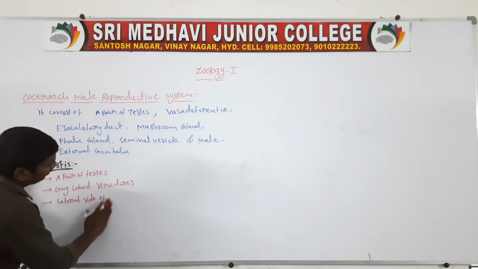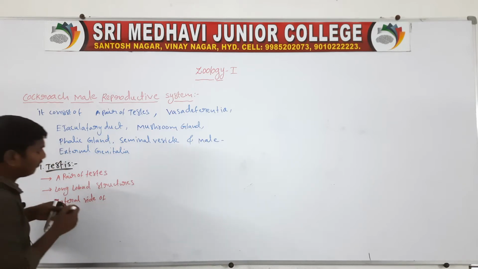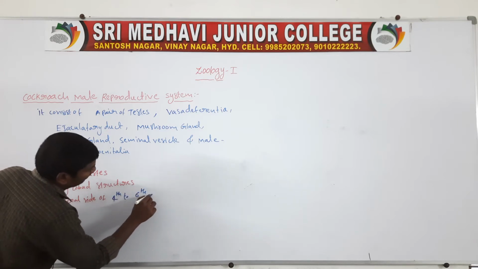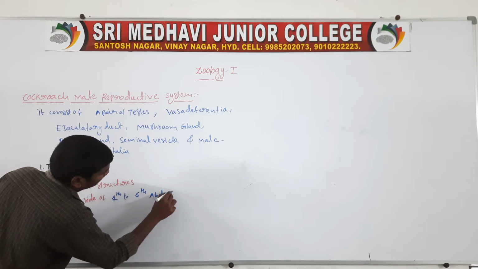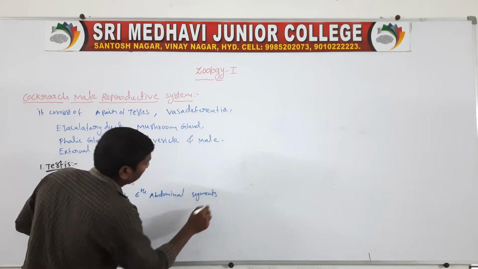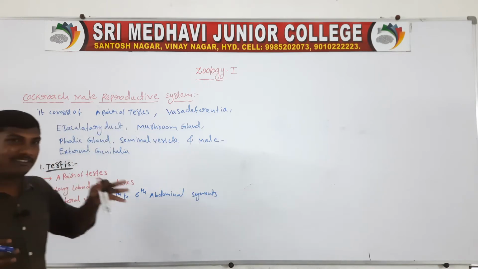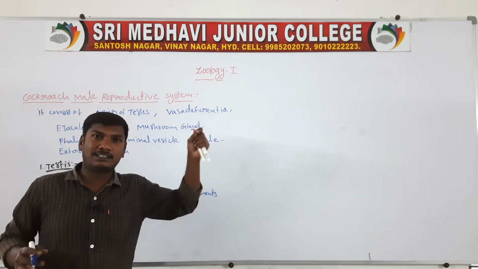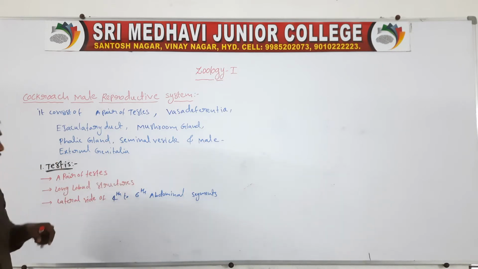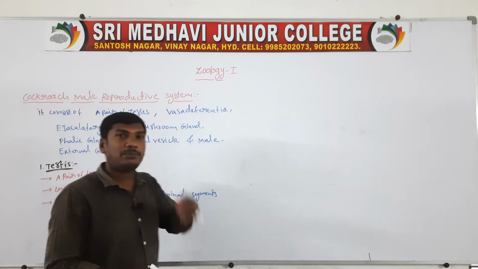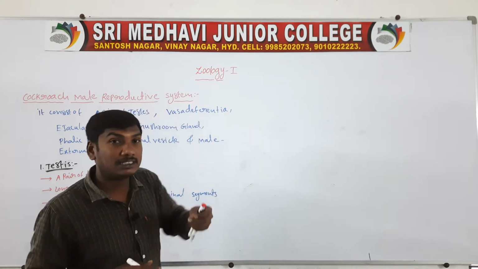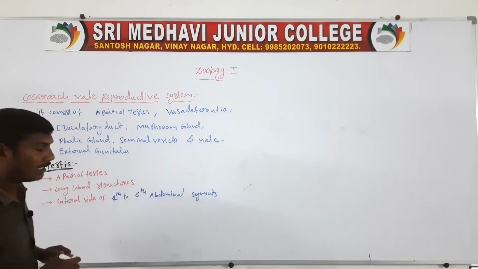One lateral side has one testis, and the other lateral side has another testis. The cockroach has thoracic segments and abdominal segments, and the testes lie in the 4th to 6th abdominal segments.